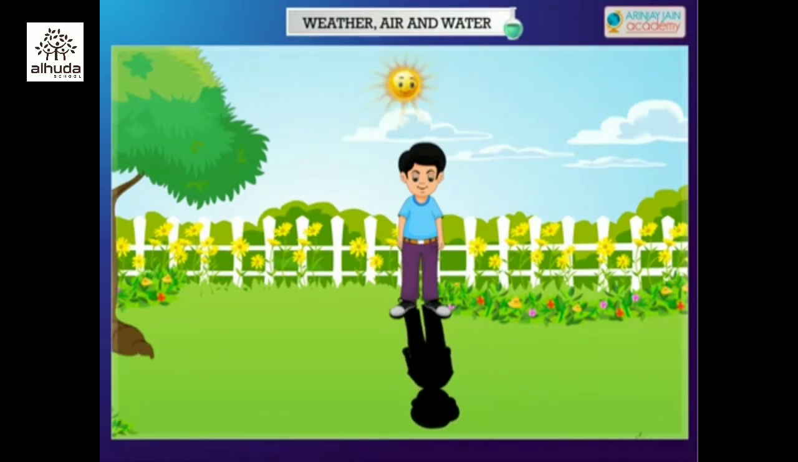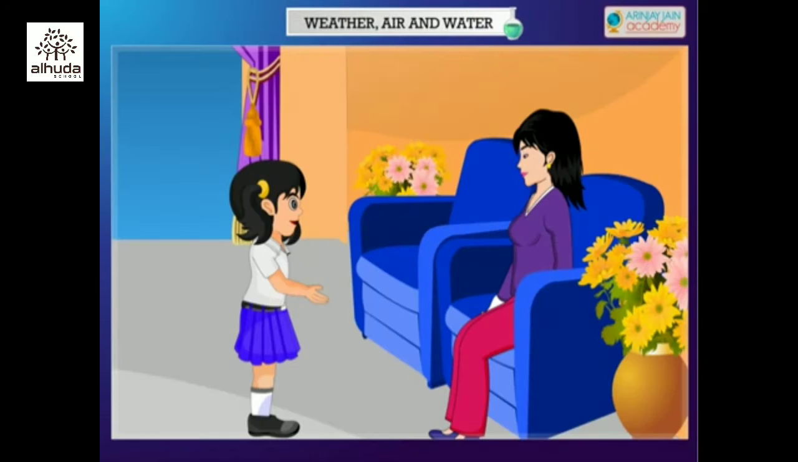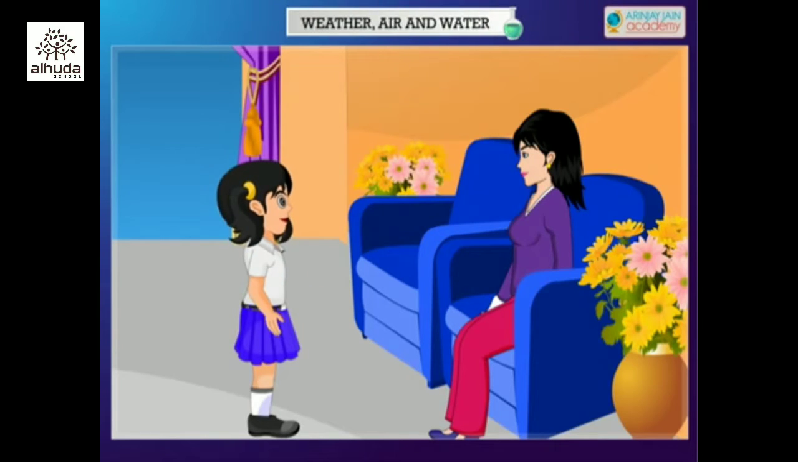But in the morning and evening, the rays of the sun are slanting. So, the earth is not heated up much and it is not very hot. That's why the mornings and evenings are cooler than noon.